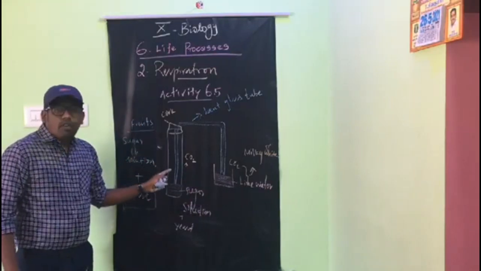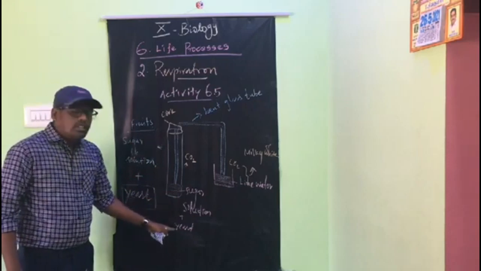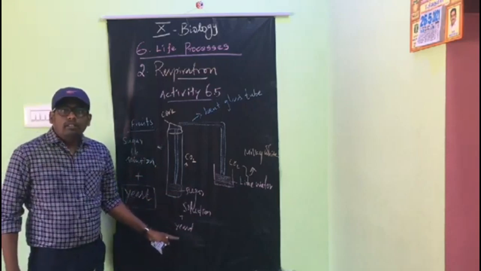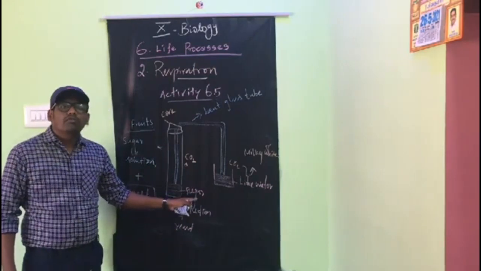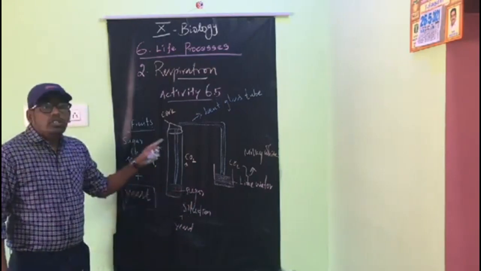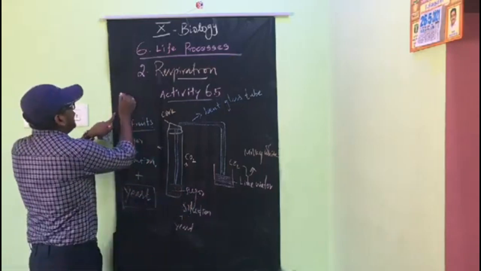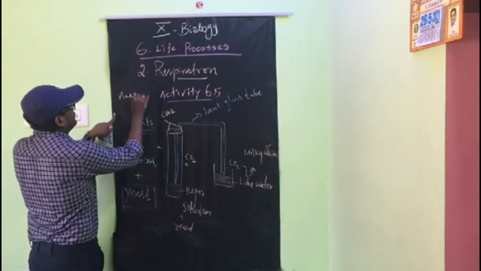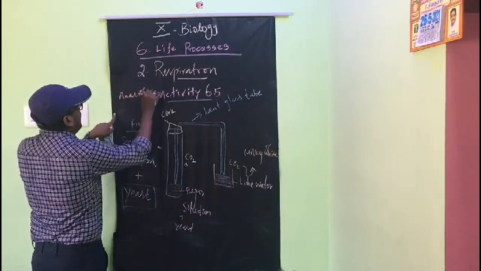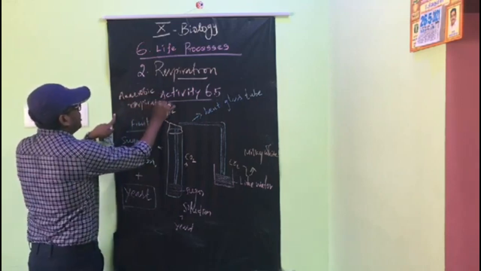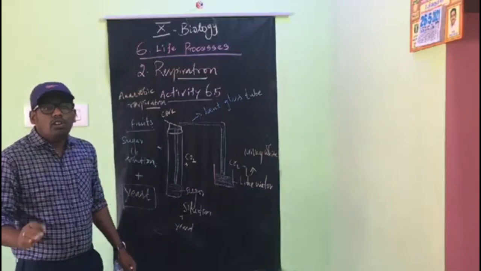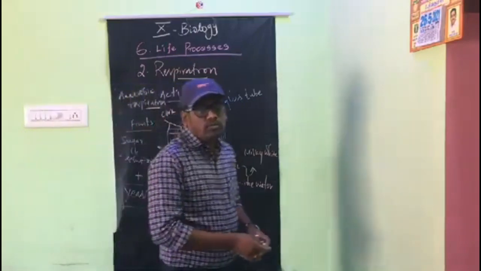In the absence of oxygen, the yeast granules start to multiply in numbers after intake of sugar or fruit juice. Now this is called anaerobic respiration. What is anaerobic respiration? The oxygen will not be involved in this process.